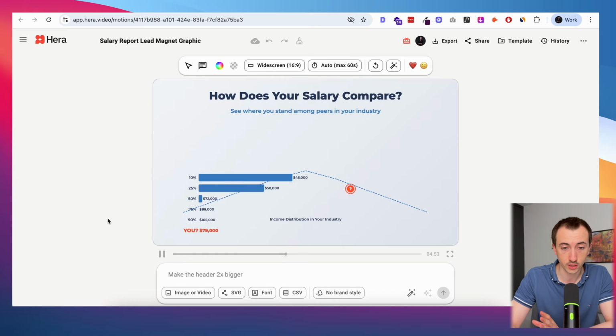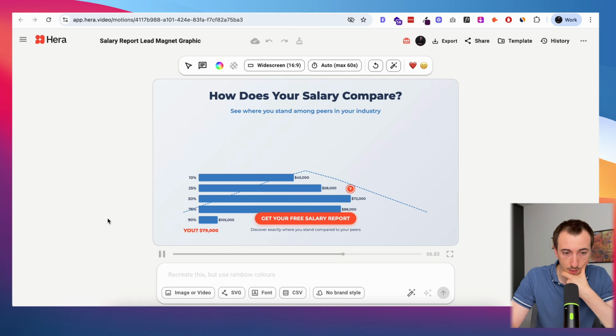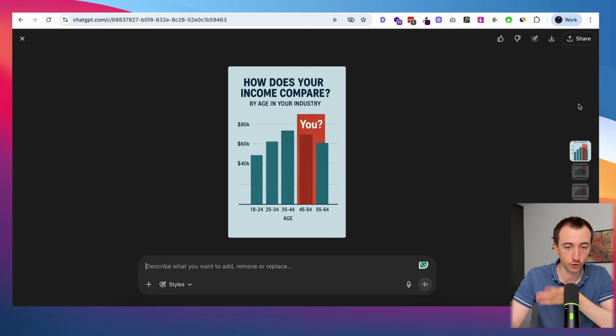This is sort of the one-shot first prompt. But this is really impressive and looking pretty good. Definitely better than what I would get. Just to show you a comparison, I had tried ChatGPT separately just to see what it comes up with, but it didn't really look that good.